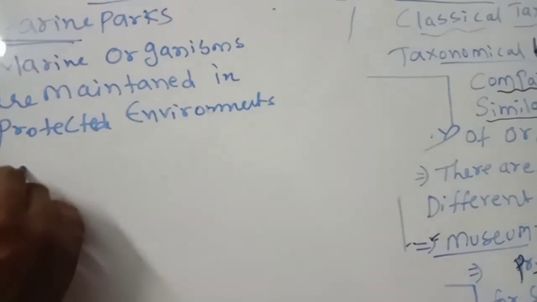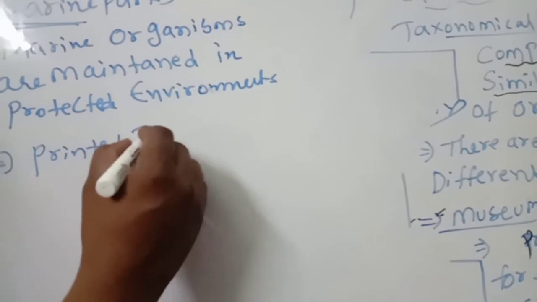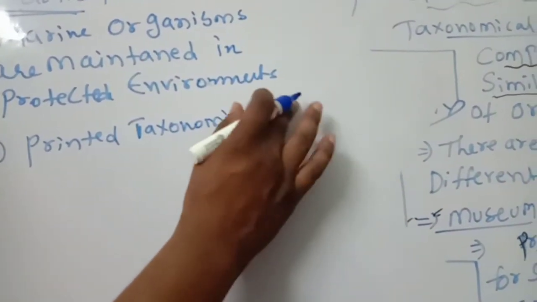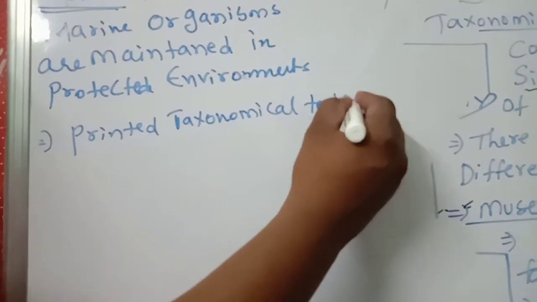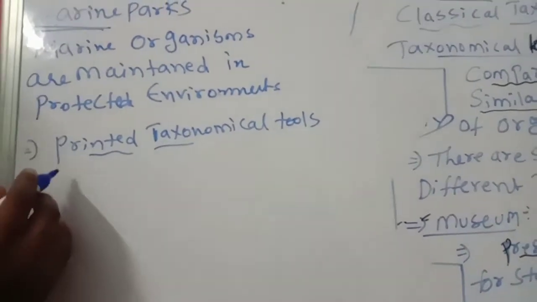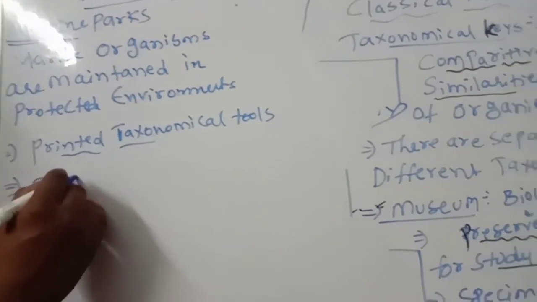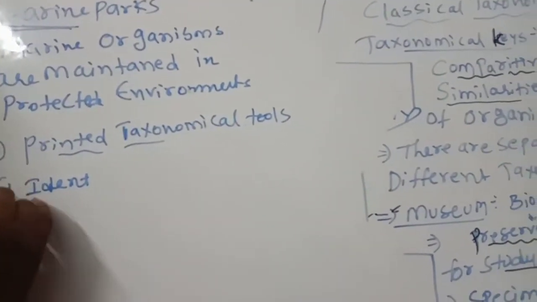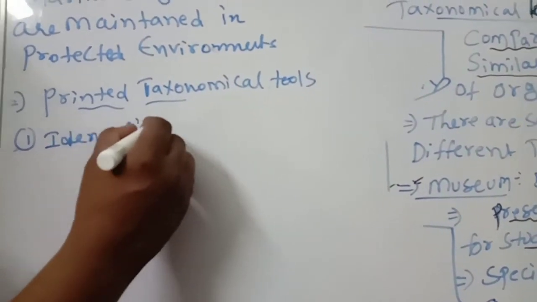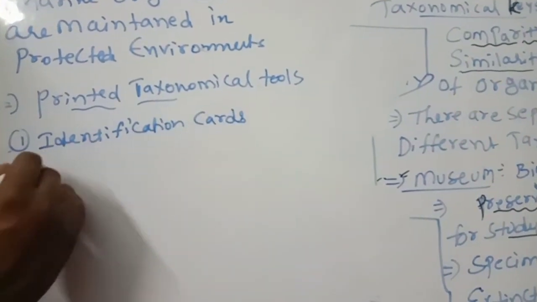Last one, printed taxonomical tools. Printed taxonomical tools means we print the information about that particular category of animal or species. First, in the printed taxonomical tools, identification cards. Suppose any plant is there, we will print the information about the plant and paste it.